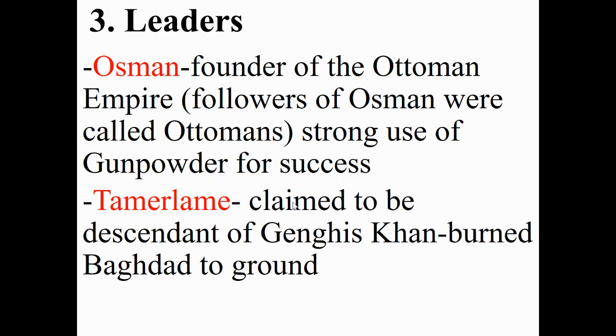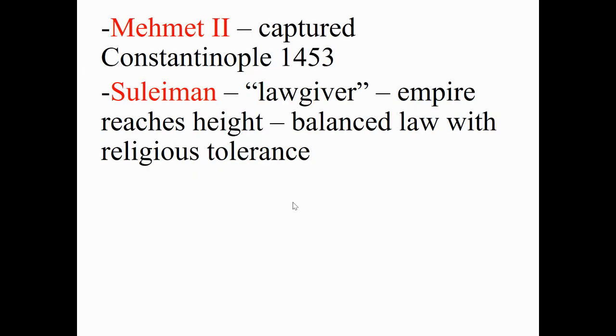Some of the leaders of the Ottoman Empire include Osman, who was the founder of the Ottoman Empire. Followers of Osman were called Ottomans, and they were known for the strong use of gunpowder for success in conquering other groups of people. Tamerlane claimed to be a descendant of Genghis Khan, and he actually burned the city of Baghdad to the ground when he led the Ottomans. Mehmet II captured Constantinople in 1453, so he was the leader of the Ottomans at that point in time.